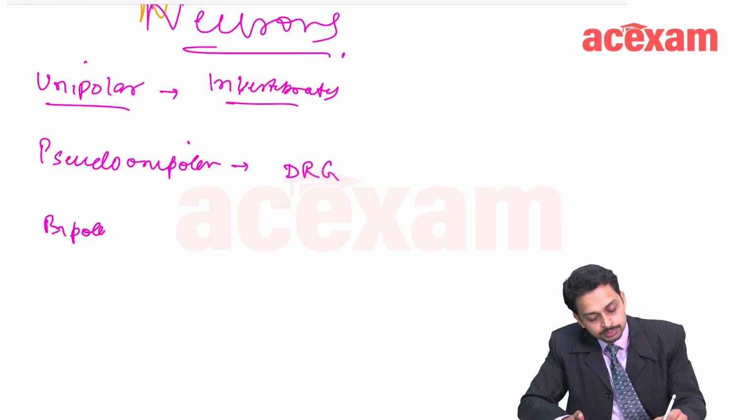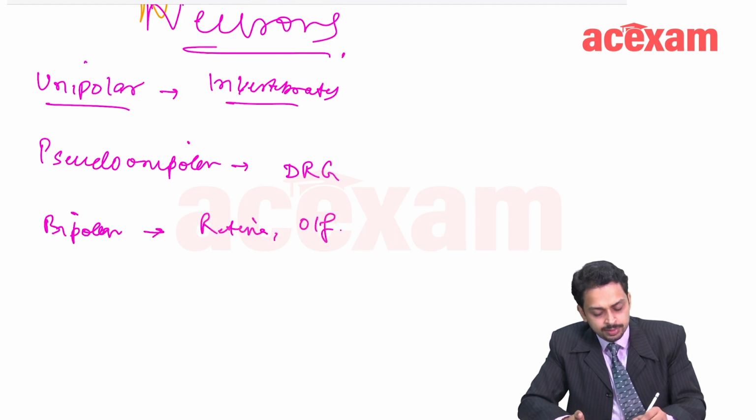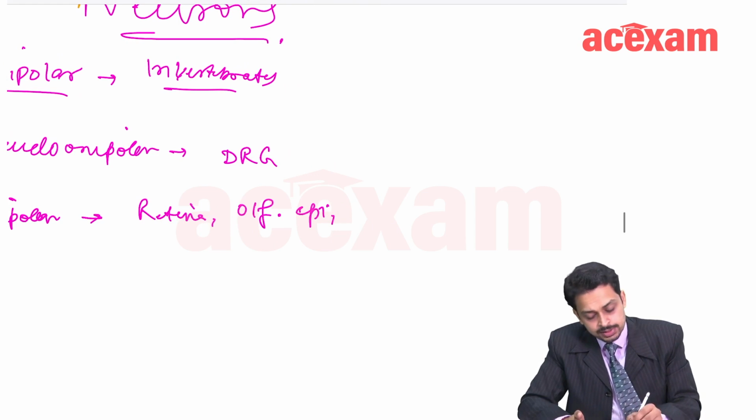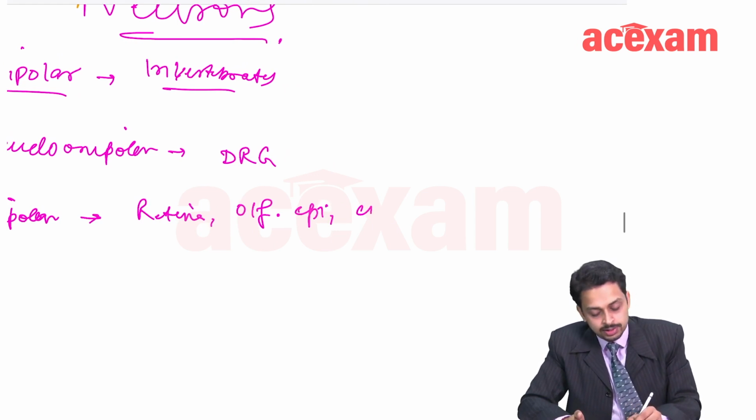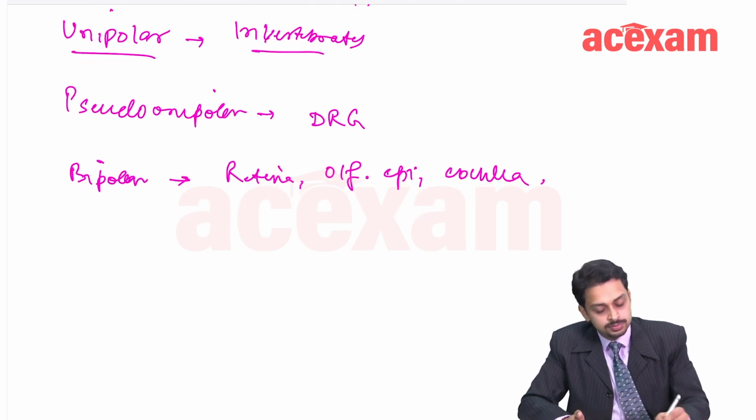Bipolar neurons are found in the retina, in the olfactory epithelium, in the cochlea, sensory ganglia of the cochlea, and vestibular nerves.